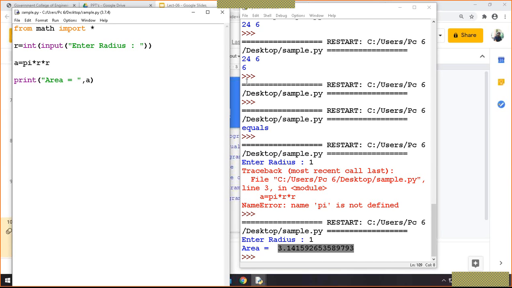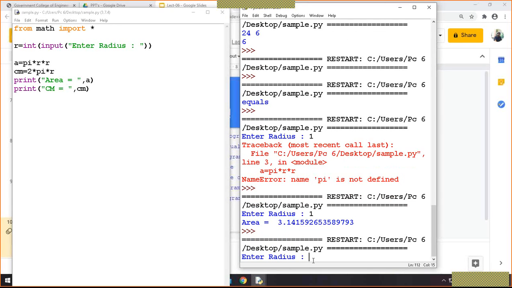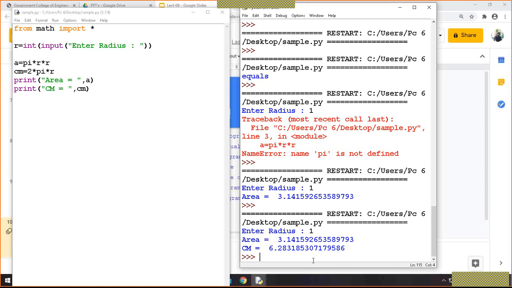And suppose circumference, what is the formula for this? It is 2 times pi times r, and you need to print this. You can save and run this. Again, I just enter the radius here. You can see this is the output. So this is very simple.